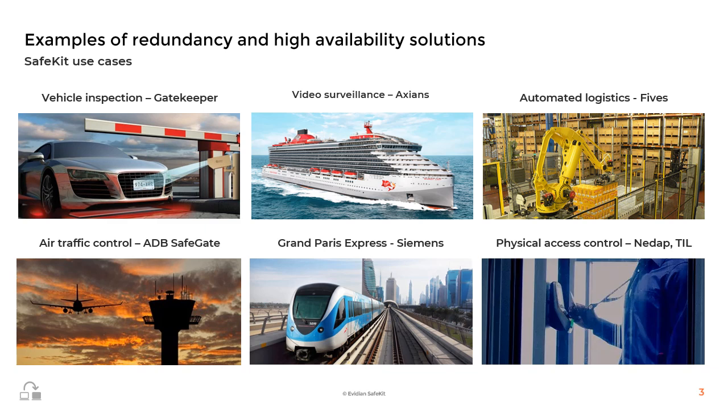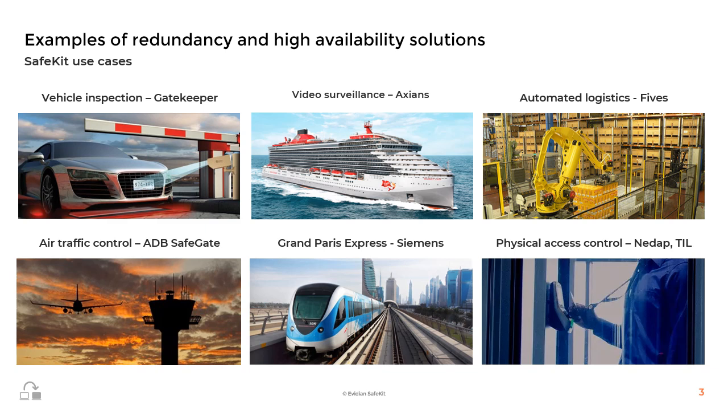In video surveillance, Axians relies on SafeKit for continuous monitoring and recording of surveillance footage. SafeKit's high availability features prevent downtime, ensuring that surveillance systems remain fully functional. In automated logistics, Fives uses SafeKit to maintain the high availability of their logistics automation systems. This ensures that logistics processes are not interrupted, enhancing efficiency and productivity.